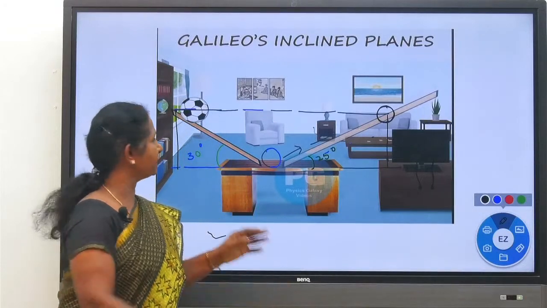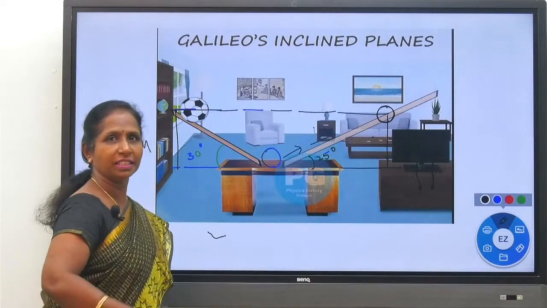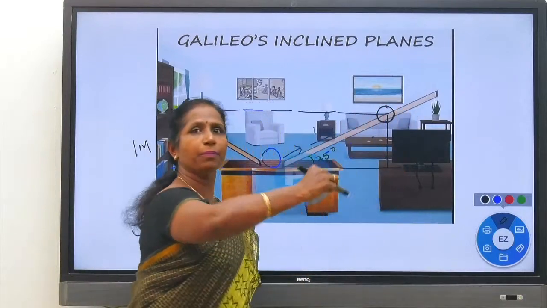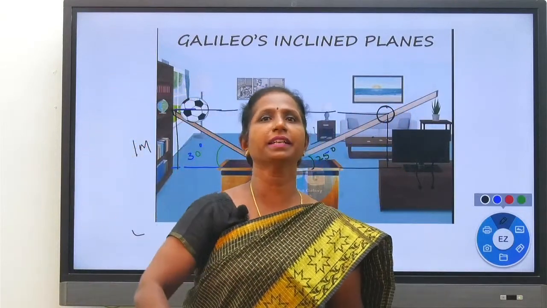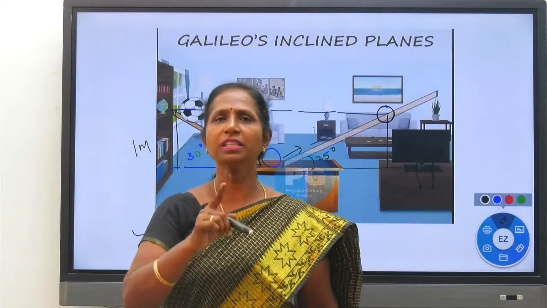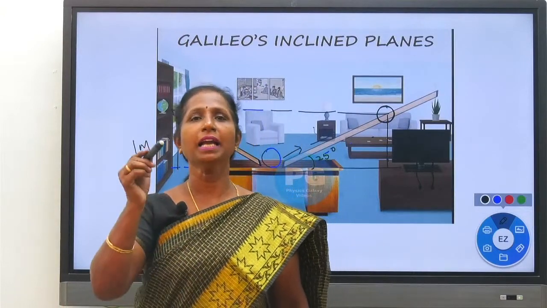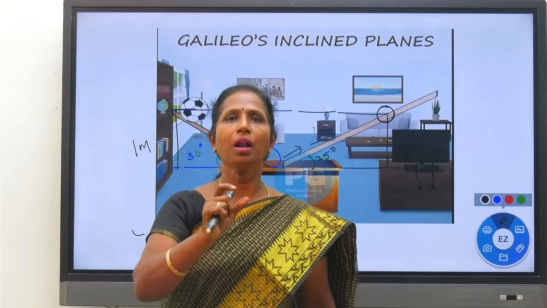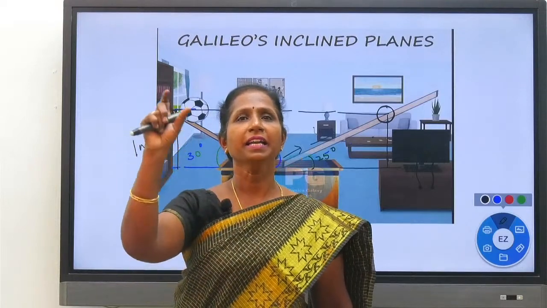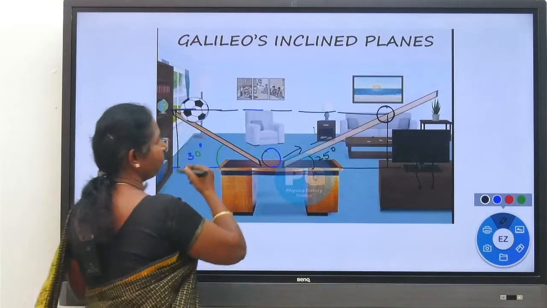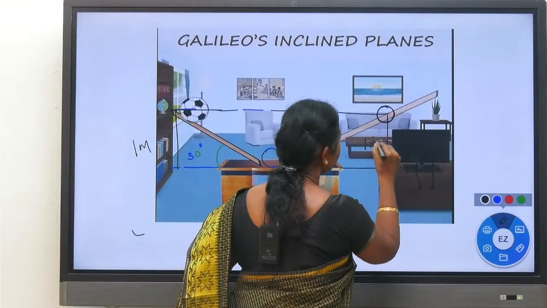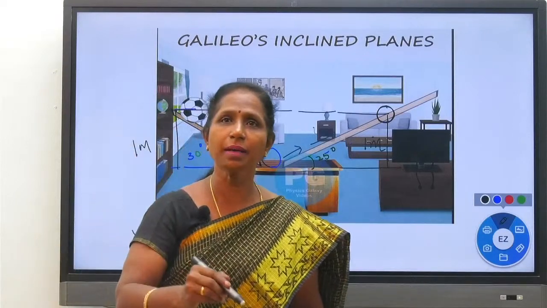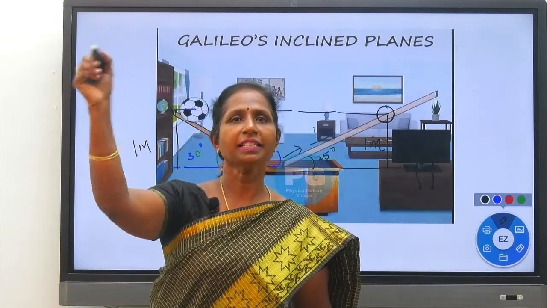Now what happens? The ball rolls down with the same, increasing velocity, and the ball moves up. When it moves up in the second inclined plane, velocity decreases. But what is the difference? Since we have reduced the angle of inclination, the condition is that the ball must be at the same height in the second inclined plane. Here it is 1 meter height, so here also the ball must be at 1 meter height, the same height, in order to attempt to reach the same height.